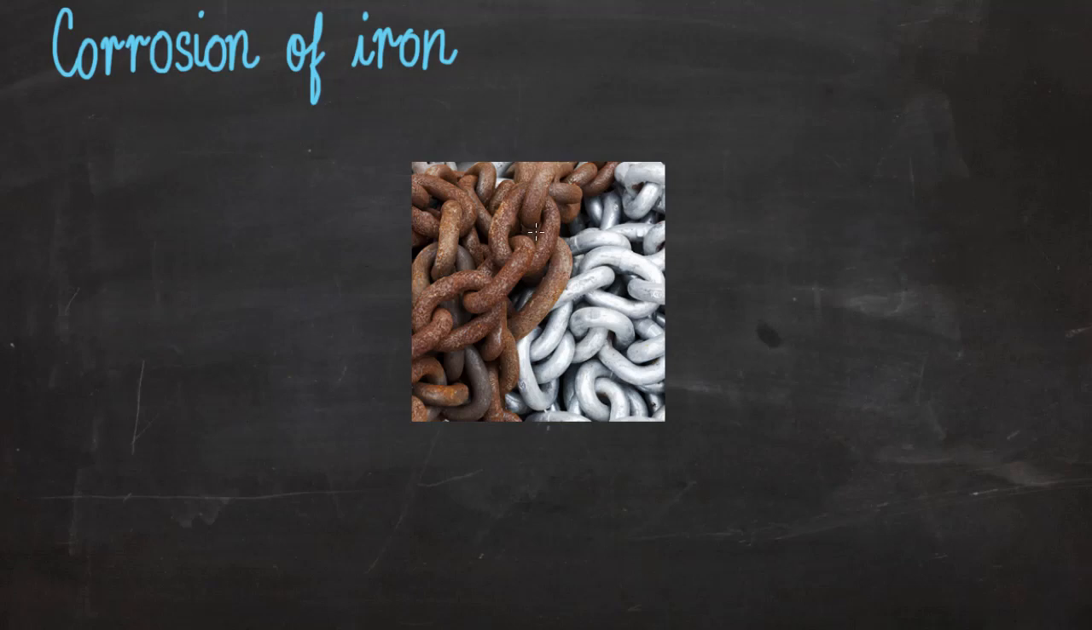We see an iron bar here. It was grayish in color, which is the color of iron. But over time it developed this flaky reddish brown coating. This coating is known as rust and the corrosion of iron is known as rusting.